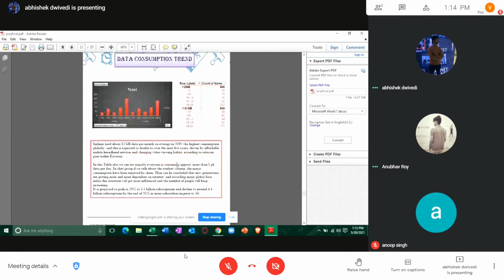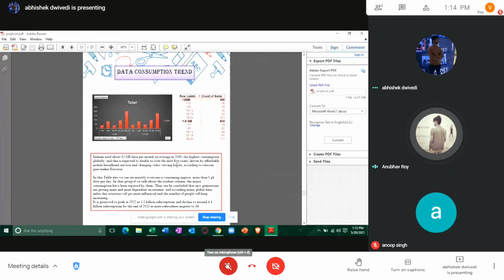Now we come to the data consumption trend. In this table, you can see that majorly more than 1 GB of data per day is consumed by everyone. In that group, we can also talk about the student column because the major percentage of usage has been reported by them. This also shows that the new generations are getting more and more dependent on the internet, and according to global surveys, it's also projected that this usage will peak in 2022, which will have 5.1 billion subscriptions.